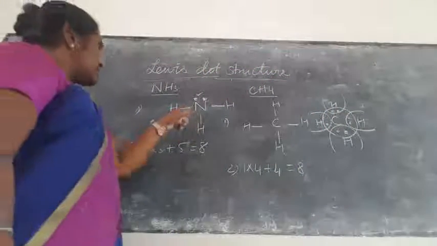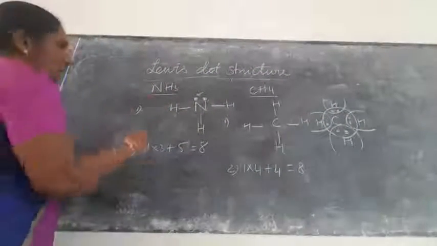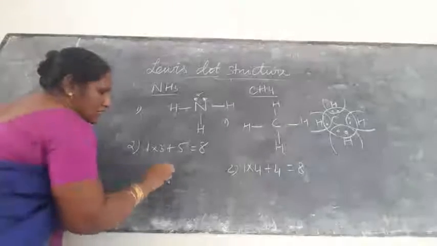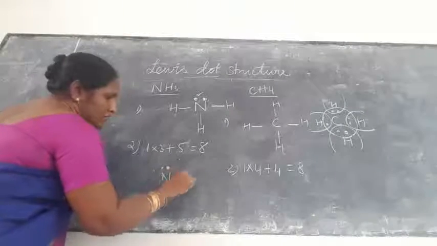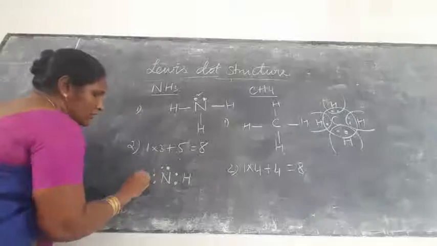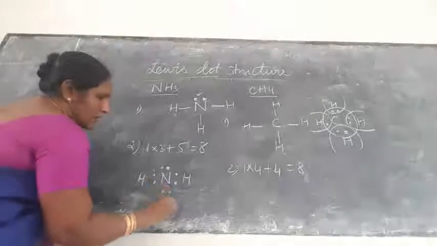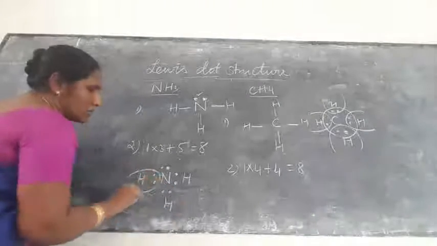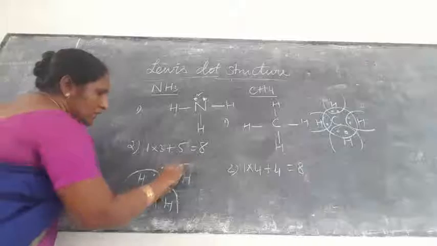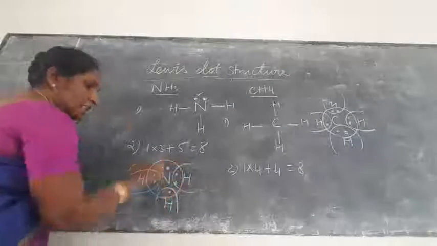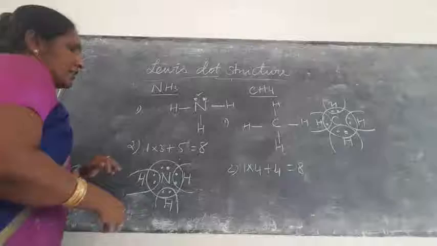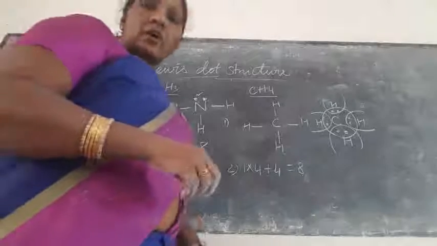This can also be written for ammonia. How to draw the ammonia structure? This is the lone pair, and this is 2 electrons for hydrogen, this is 2 for hydrogen, this is 2 for hydrogen. So hydrogen contains 2 electrons, nitrogen has 8 electrons, right? This is the 8 electrons. You check it, this is the Lewis dot structure.